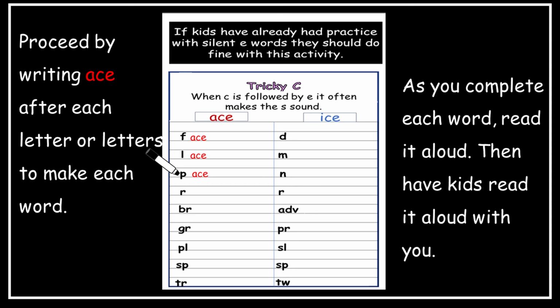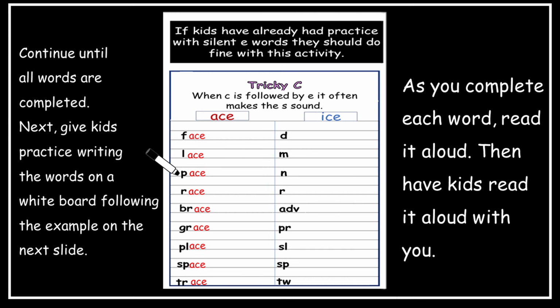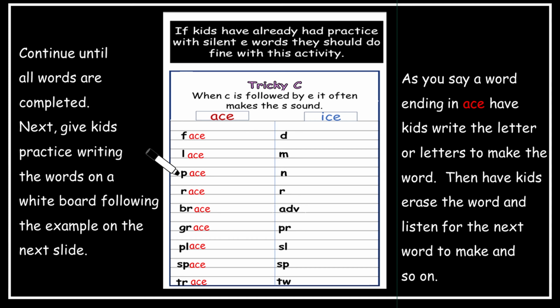Proceed by writing ACE after each letter or letters to make each word. As you complete each word, read it aloud, then have kids read it aloud with you. Continue until all words are completed. Face, lace, pace, race, brace, grace, place, space, and trace.